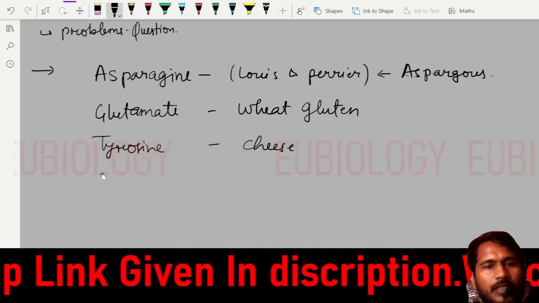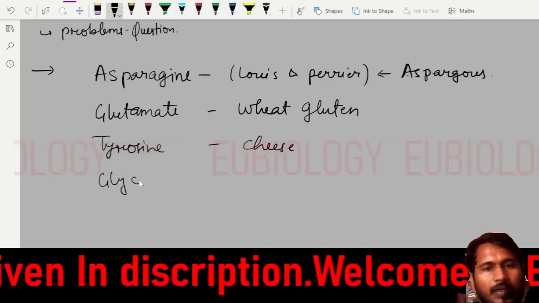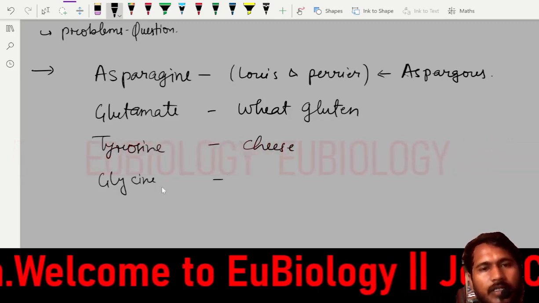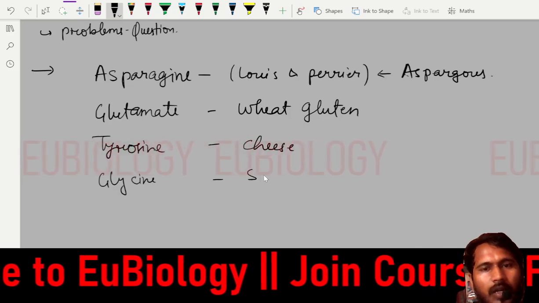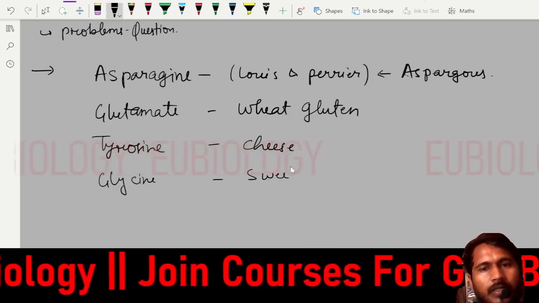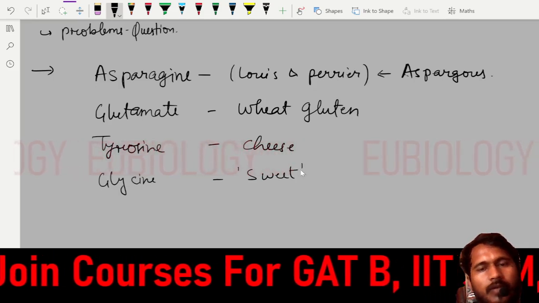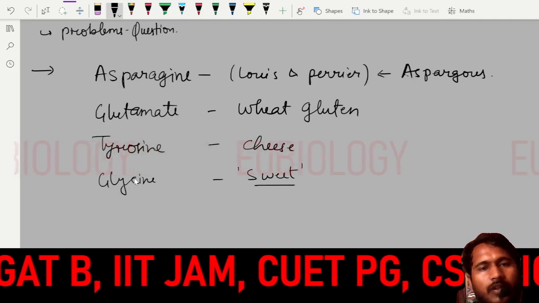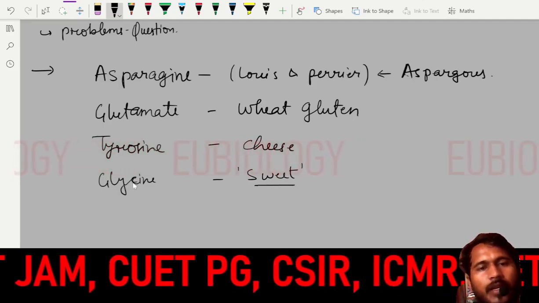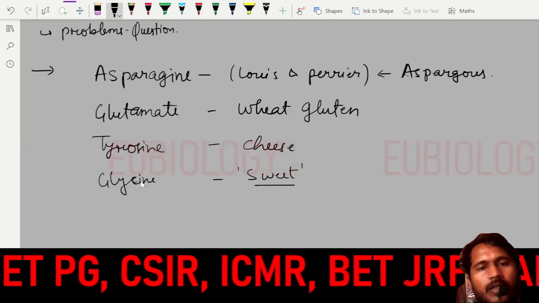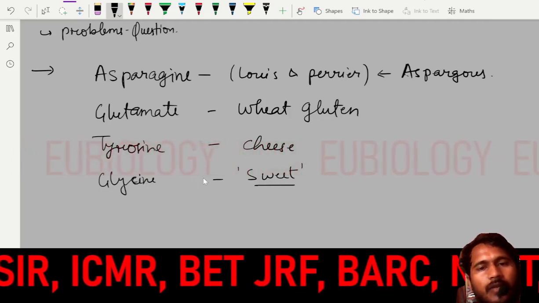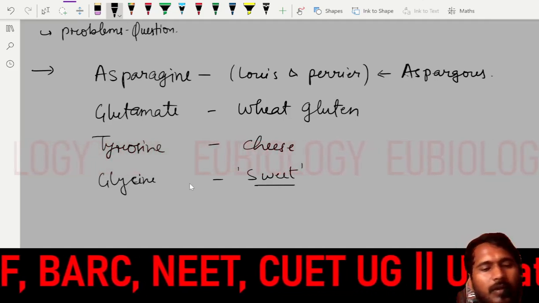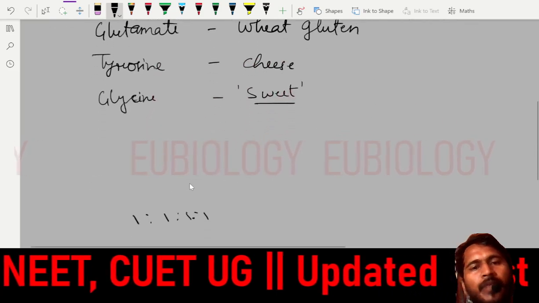And glycine is named so because it is sweet. Glycos is a Greek word meaning sweet, and from that we use the word glycine. Maybe this amino acid is sweet in nature.